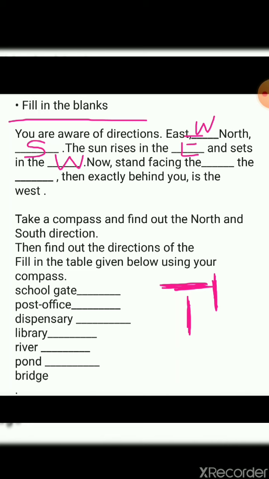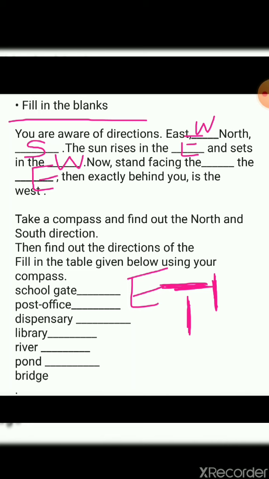Exactly behind you, which direction will be behind you then? If you're facing towards this direction, exactly behind you, which direction will be behind you? That is the east. Which direction? That is the east. If I am facing towards north, then which direction will be behind me? South. If I am facing towards east, then which direction will be behind me? That is west. Okay student, now it should be easy for you.